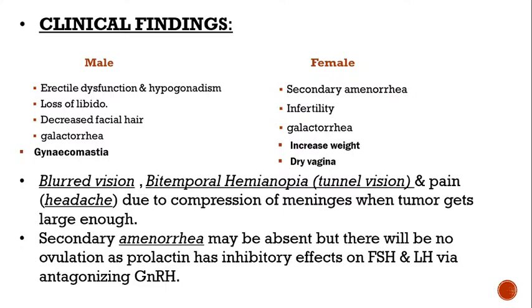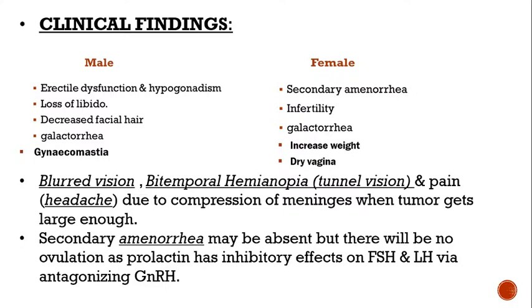Males develop erectile dysfunction or hypogonadism. There is loss of libido, which is sexual desire. There is decreased facial hair, and they may develop gynecomastia, as prolactin and these hormones increase the breast size.